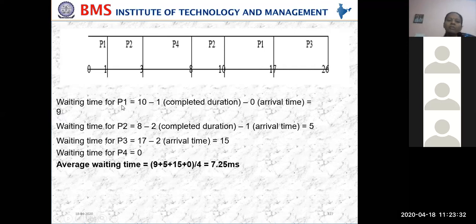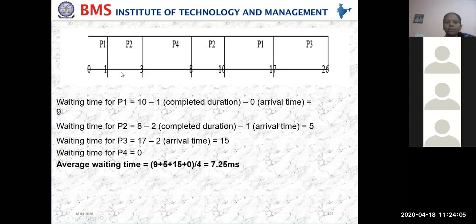Now come back. Waiting time for P1. At what time is P1 completing? It has to wait till 10. But 10 means that it already completed 1 millisecond. So 10 minus 1 is the completed duration. Completed duration means it was not waiting. Then minus the arrival time 0. So the waiting time for P1 is 9 milliseconds.